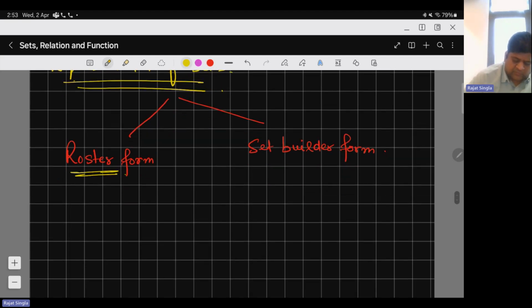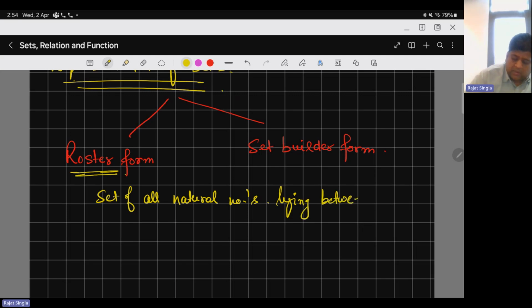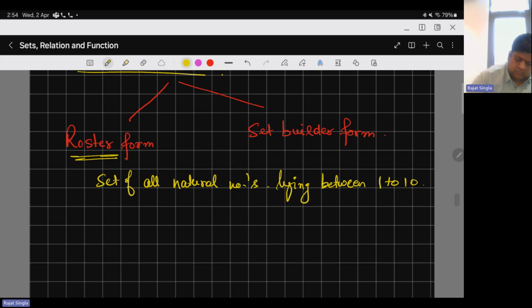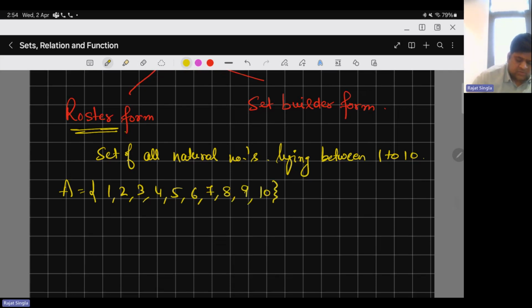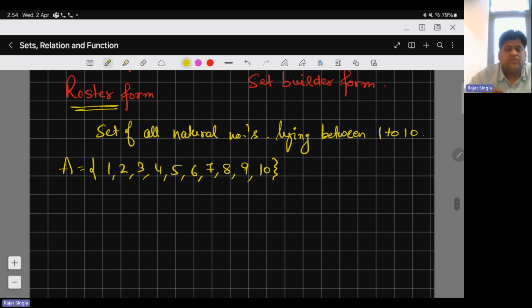Let's see roster form first. If I say the set of all natural numbers lying between 1 to 10, you will say, okay sir, I will list down the numbers 1, 2, 3 and so on. This is my roster form. Whenever we are listing the elements of the set, we are talking about roster form.